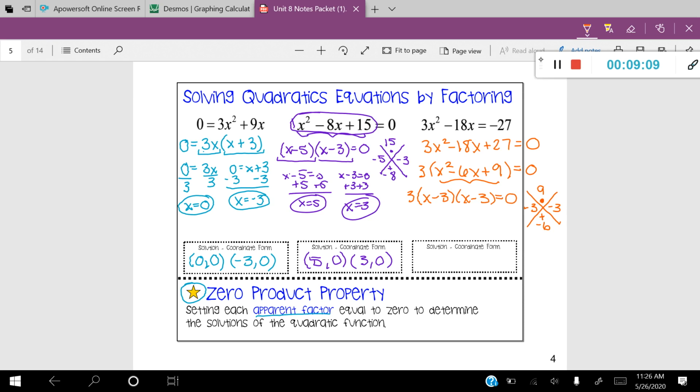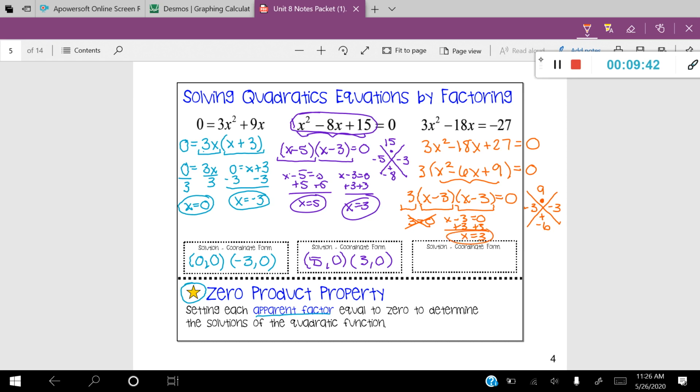Okay, now that you're in fully factored form, this is where you're going to use that zero product property. So the first thing I want you to look at is this. Here are my three apparent factors. Let's go ahead and start by taking 3 and setting it equal to 0. That makes no sense because remember, you're trying to find the x-intercept and there's no x there. So you're actually not going to be using that particular apparent factor. But I am going to go ahead and use my x minus 3. And so when I set that equal to 0, I get x is equal to positive 3.